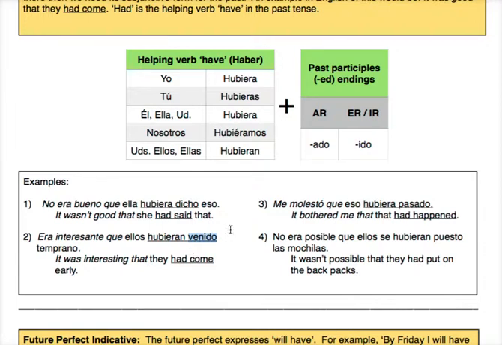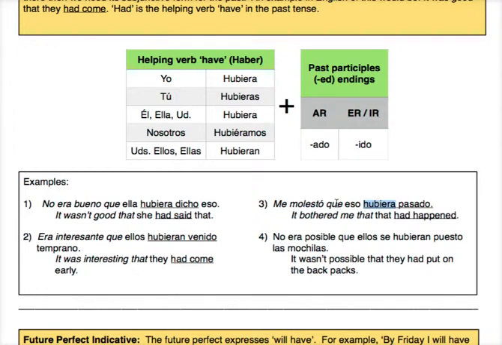Okay. It bothered me that that had happened. Me molestó que. So again, we noticed past tense in our trigger phrase. And again, whatever we have in our subordinate clause or the end of the sentence, we want in the subjunctive.